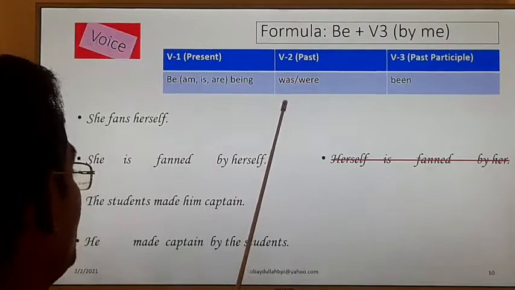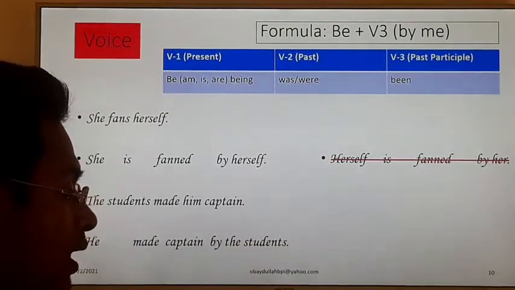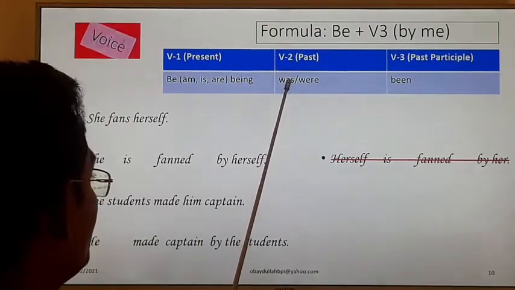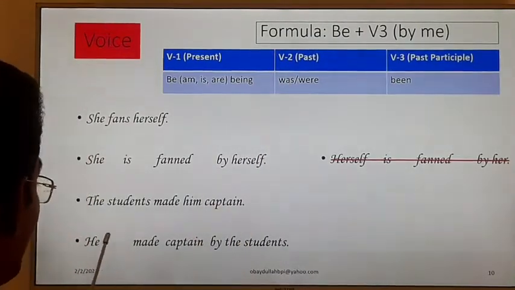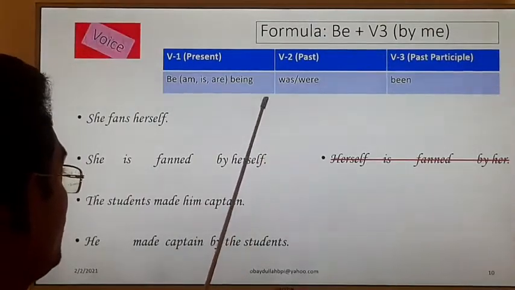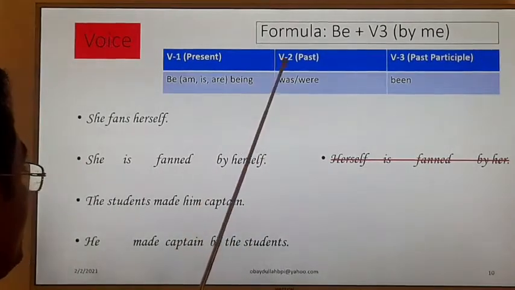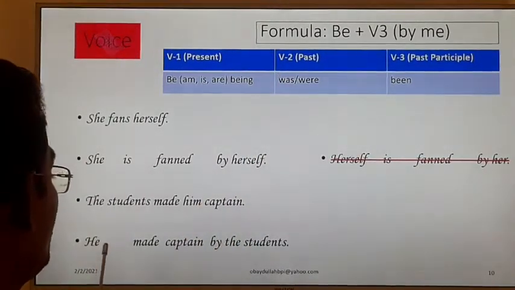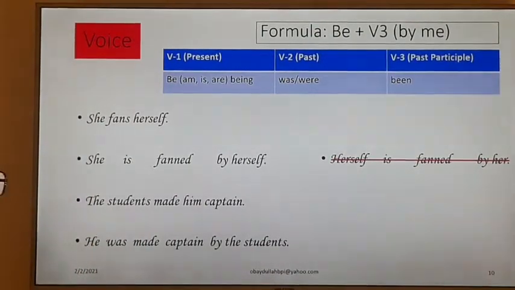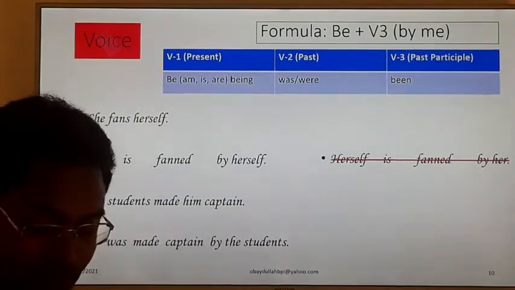That is why we have to use the be verb in past form, was or were. Okay, we have to match with the subject, was or were. Which one will match with the subject? We know that was will match with this subject, he was. He was made captain by the students.